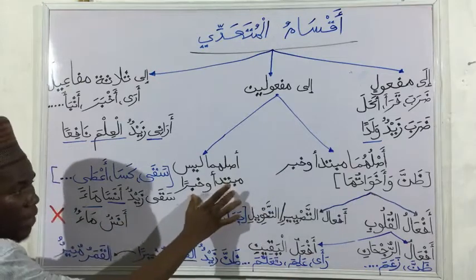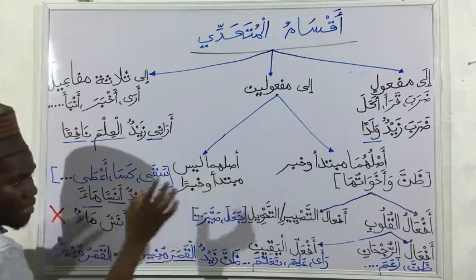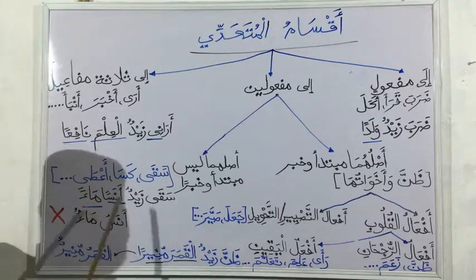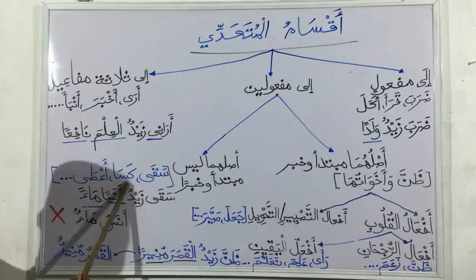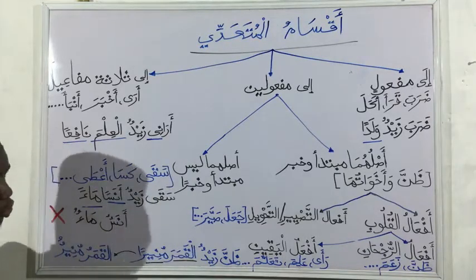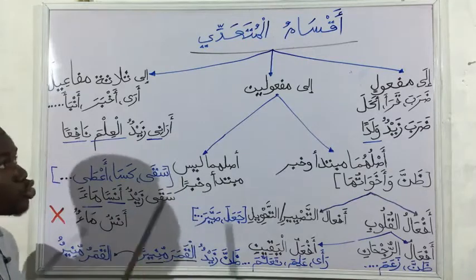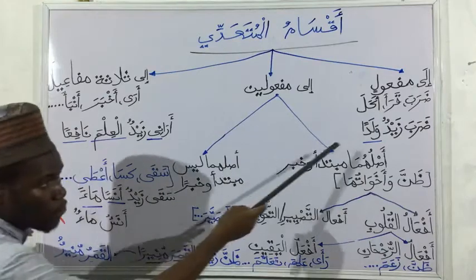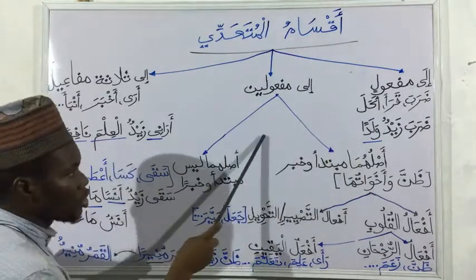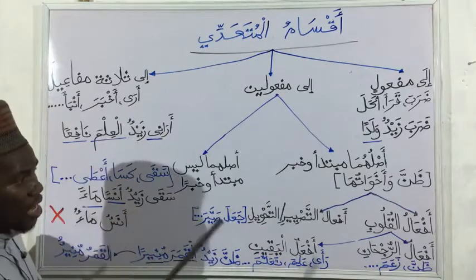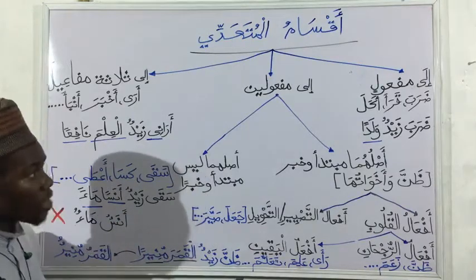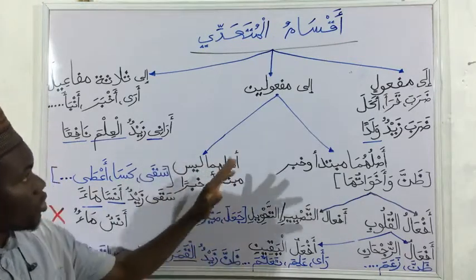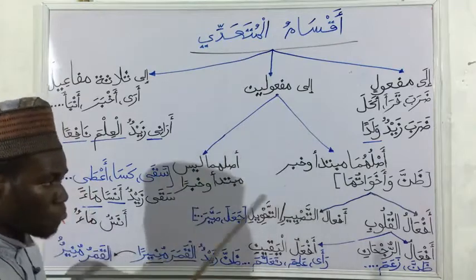But the second part is that laysa asluhuma mubtada'an wa khabarun. Their aslu, meaning before the advent of the verb, they were not mubtada and khabar. So that is another part. So we have saqa, kasa, a'ta, like that. This is just a brief overview into types of muta'addi, meaning types of transitive verbs. We have the one that has only one maf'ul bihi, the one that has two, the one that has three. Inshallah, in subsequent classes, we are still going to delve deeper into the maf'ul bihi, and the verbs that give more than one, meaning two and three.